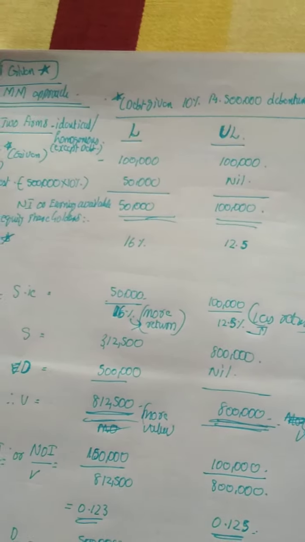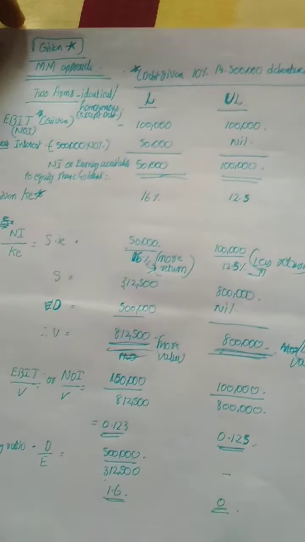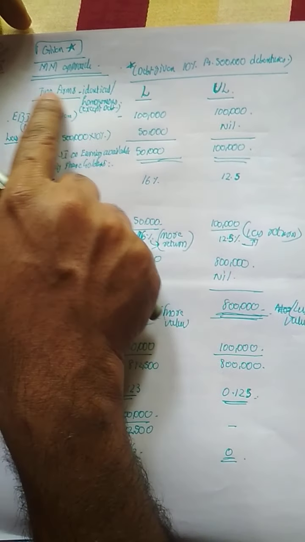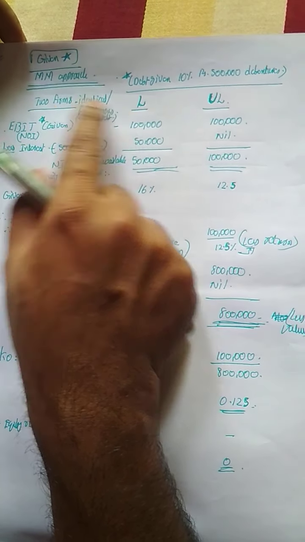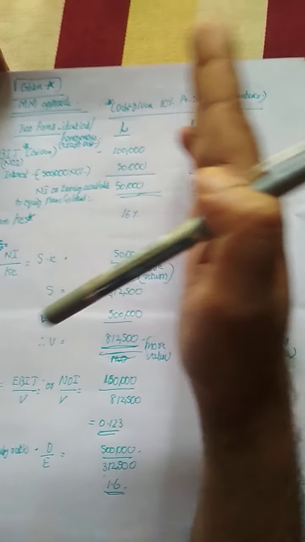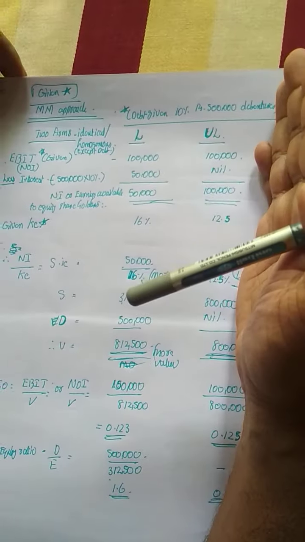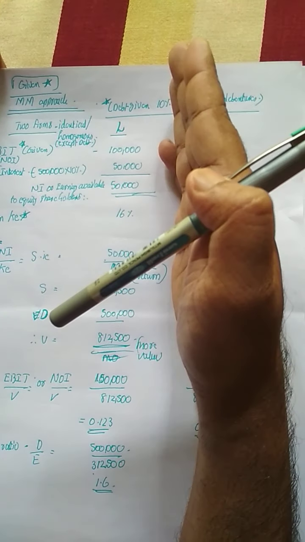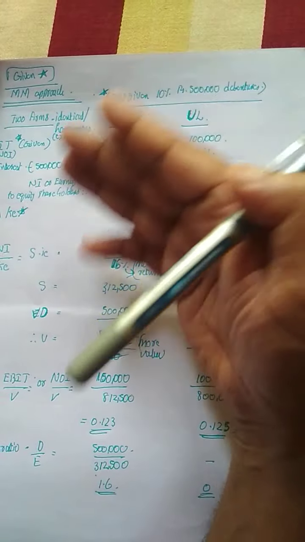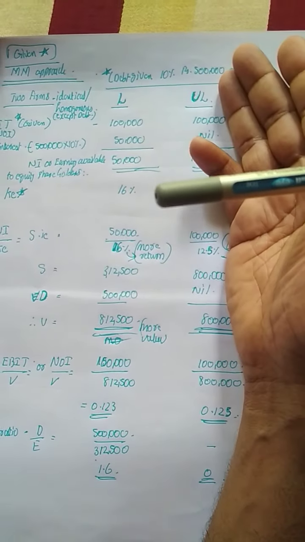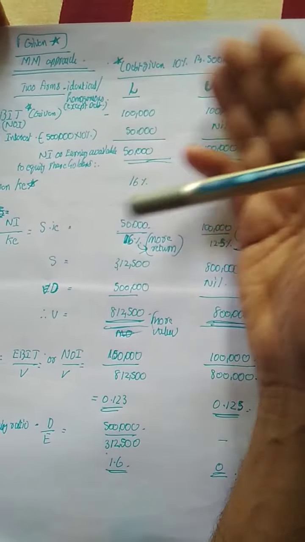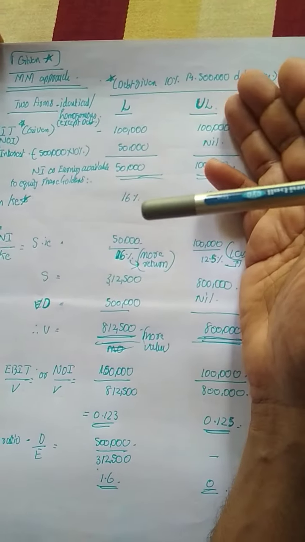Look into this chart. There are two different firms or companies which are identical in all aspects, that is, in their location, in their business, in their profit making, in their earning capacity, etc. They are identical in all ways.